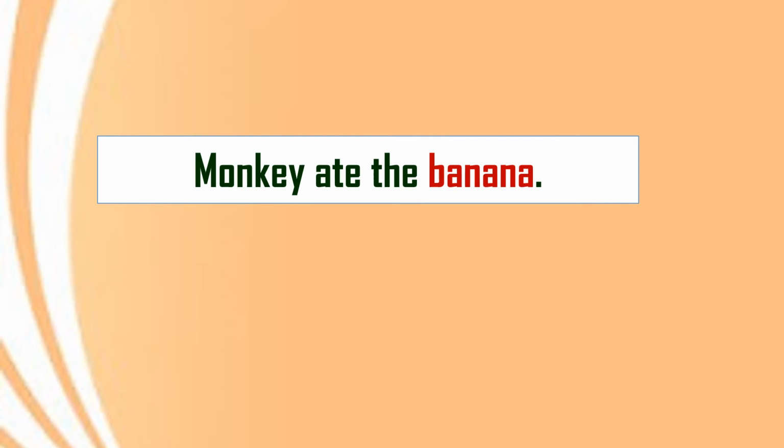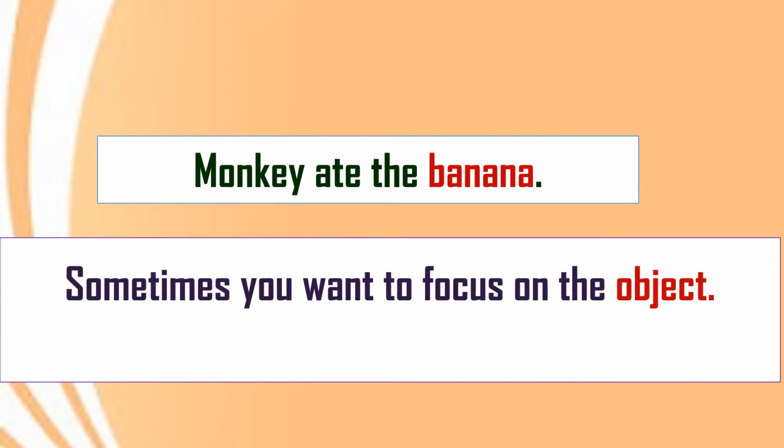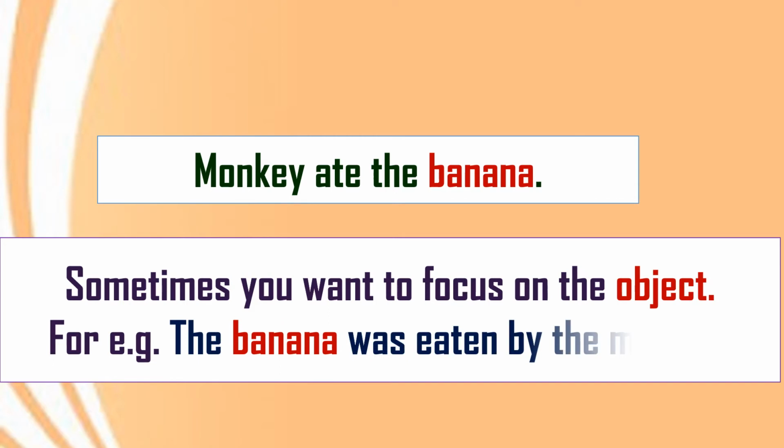Now here, look at the sentence. Monkey ate the banana. Same sentence. And sometimes you want to focus on the object. Now here we have seen monkey ate the banana. Monkey was the subject and banana was the object. Now in the second type of sentence, sometimes we focus on the object. Now you know in this sentence banana is the object. So now if you write the sentence in this way, the banana was eaten by the monkey, because in this sentence the object is banana.